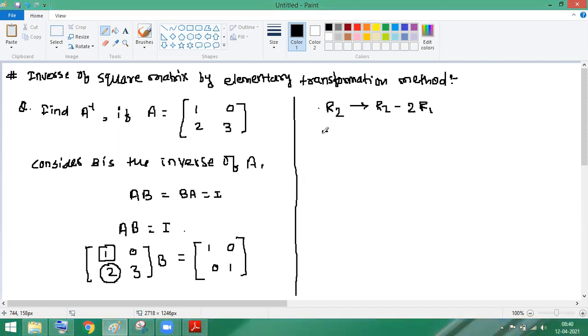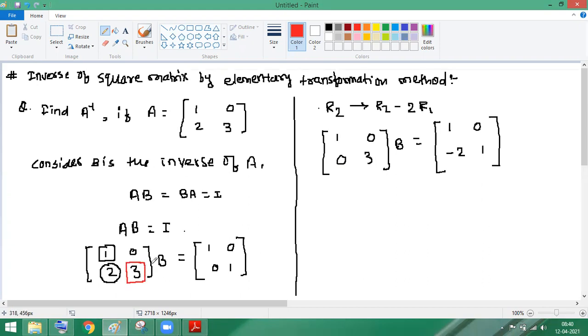Okay, so now you will get the matrix like 1, 0. Then what about this part? This part will become 0. After that, 3 minus 2 times of 0, it will be 3 here into B equal to, same operation you have to do with the right side also. So 1, 0. इसमें कितना आ जाएगा? That will be the minus 2 and you will get here 1.